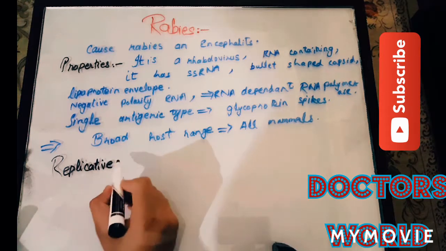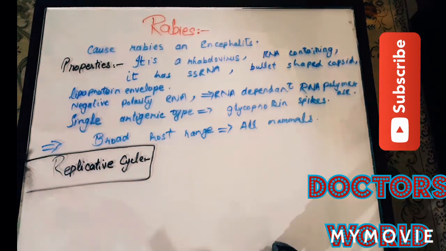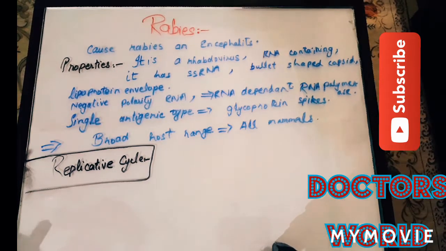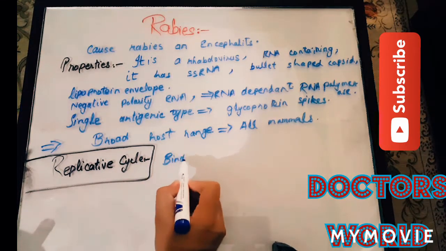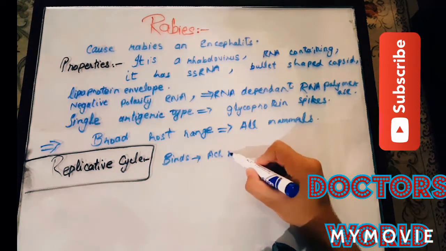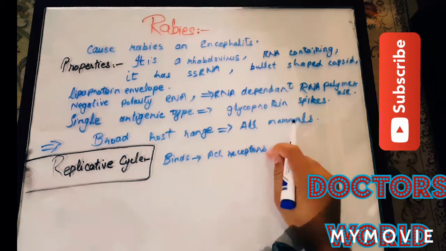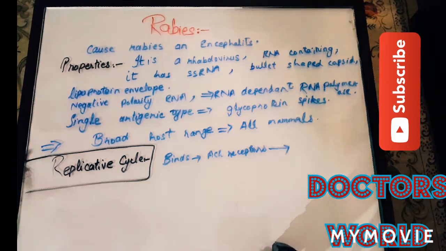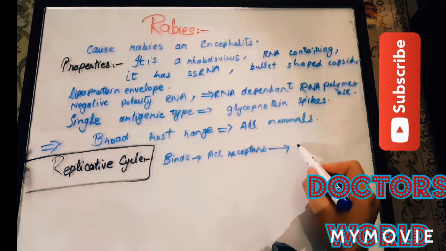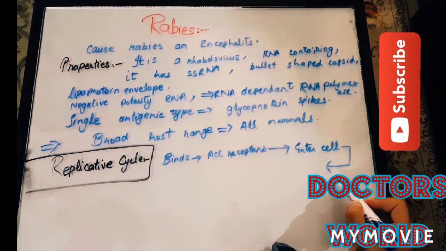Replicative cycle. Rabies virus enters through wounds in the body and then binds with the acetylcholine receptor present on the surface of the cell, and then it enters the cell by binding to this acetylcholine receptor.